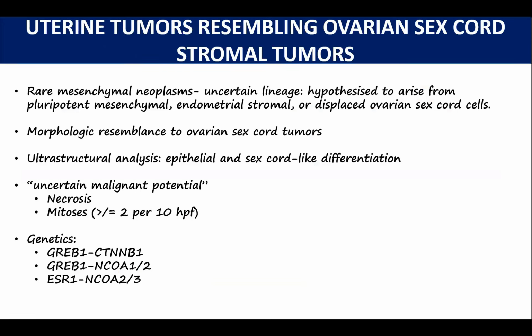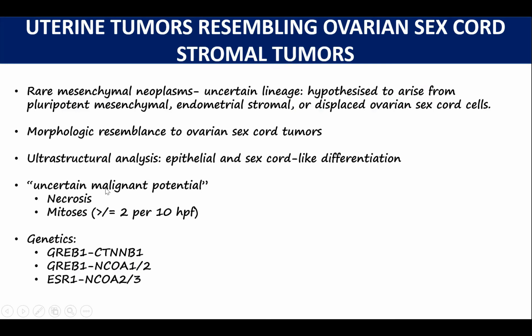Another category is of uterine tumors resembling ovarian sex cord stromal tumors. These are rare mesenchymal neoplasms, and their lineage is actually uncertain, but they are hypothesized to arise from pluripotent mesenchymal cells or endometrial stromal cells, which is why I have included it in this lecture, or displaced ovarian sex cord cells. They have morphologic resemblance to ovarian sex cord tumors, as the name suggests, and ultrastructurally, the tumor cells show both epithelial and sex cord-like differentiation.